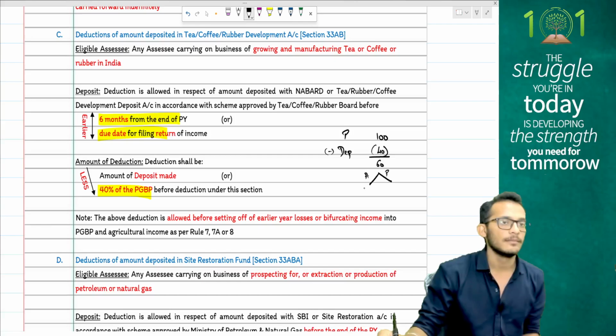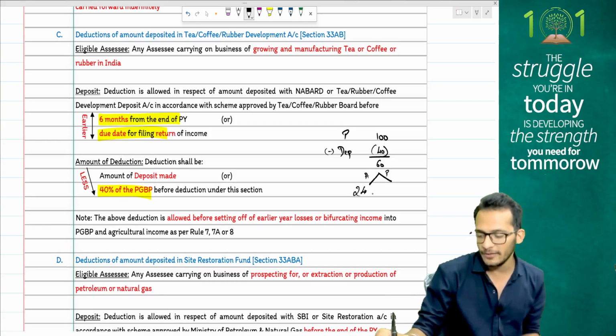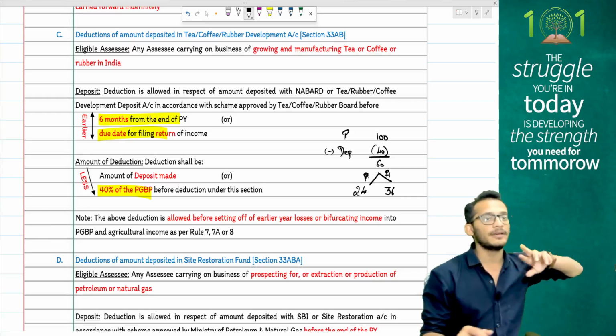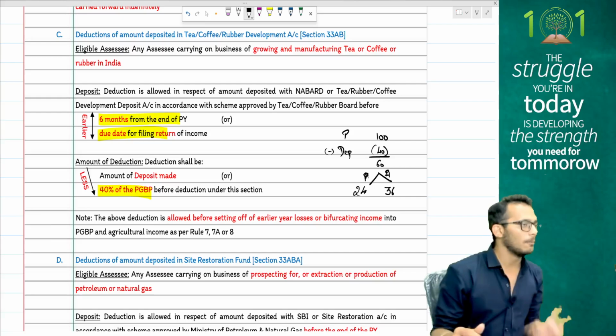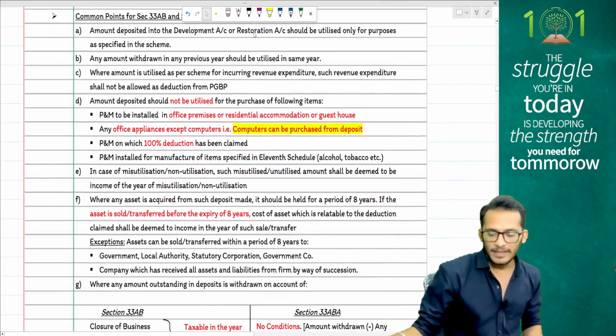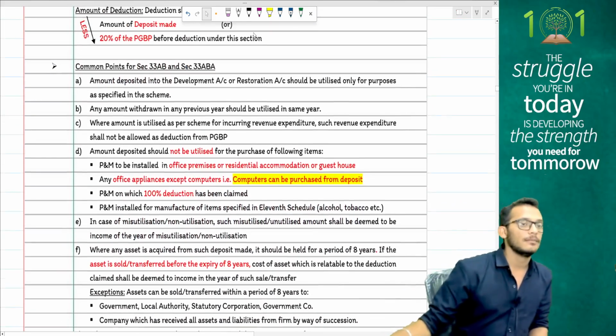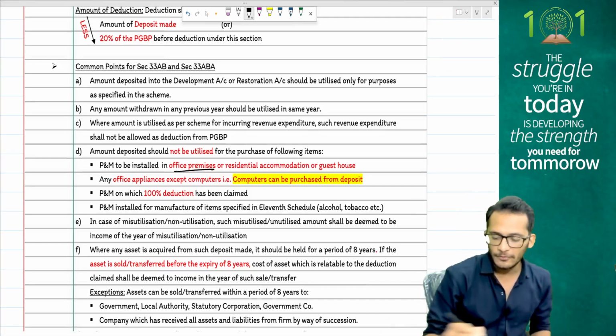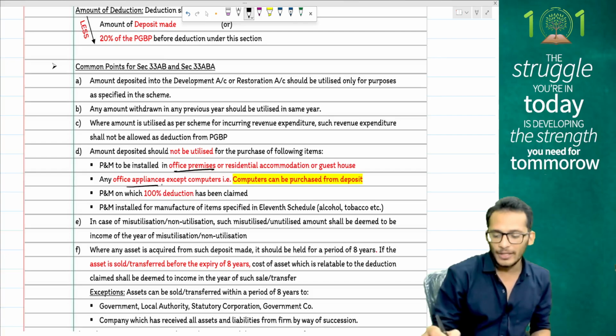Agri income becoming 40% of this, which is 24, and then 36 for business. Yes, so please pay attention to the fact that the development account deduction is given before composite split. Whatever money you have invested has to be used only for buying new plant and machinery. The money cannot be utilized for buying any plant and machinery for office premises, cannot be used for buying any office appliances except computers.